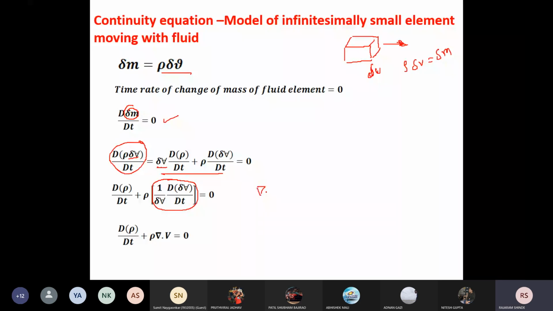So you will get d rho by dt plus rho into divergence of velocity. This is the continuity equation in differential form, which we have derived from a small fluid element moving with the flow. Have you got it now?